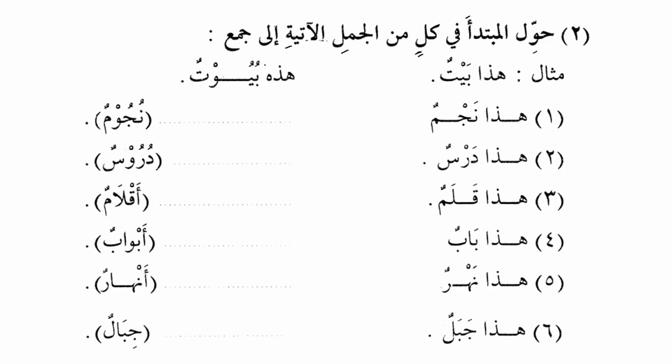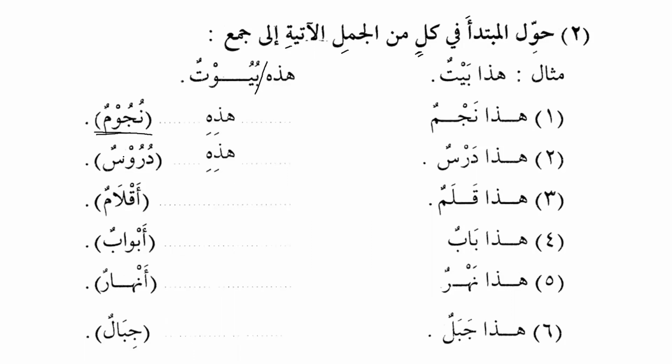We know that the plural of baytun is buyutun. هذا نجم, this is a star, and nujumun. So what should we use for nujumun? هذا or هذه? هذه, excellent. هذه نجوم. هذا درس, this is a lesson, and هذه durusun, these are lessons.